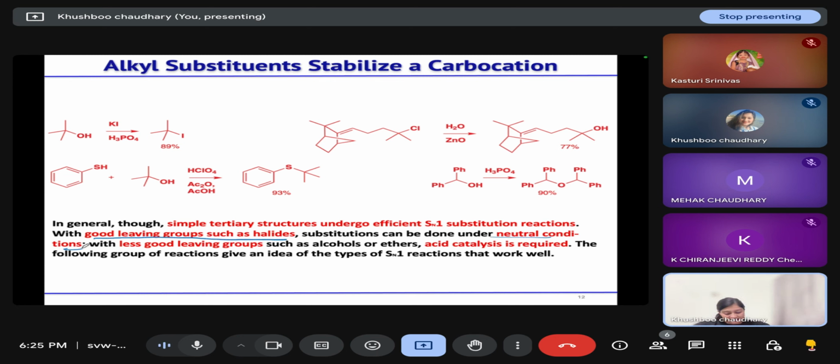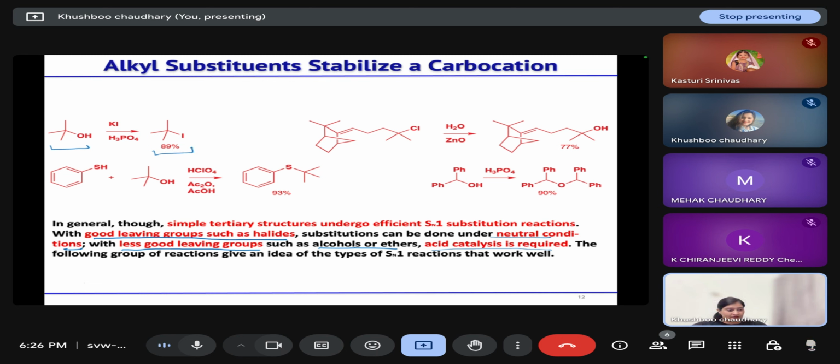But if you have a less good leaving group such as alcohols or ethers, in that case some acid catalysts are required that will increase the leaving group ability of that bad leaving group and make them leave to show SN1 type of mechanism. For example, in the case of this tertiary alcohol, in the presence of this phosphoric acid, it gets protonated and then leaves the molecule, and then I negative will attack at that center to form this tertiary alkyl iodide.